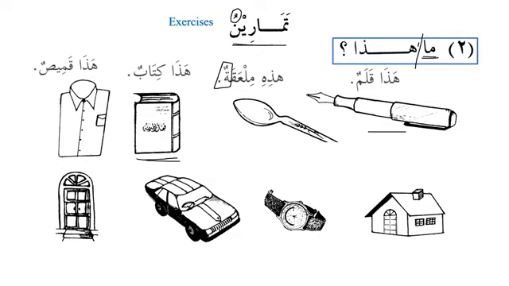Hadha baytun or hadihi baytun? Yeah, excellent. So we say hadha baytun. Perfect. This is a house. Sa'atun. So what should I say? Hadha sa'atun or hadihi sa'atun? Hadihi. Excellent. Sa'atun. Sayyaratun. Car. So what should I say? Hadha sayyaratun or hadihi sayyaratun?